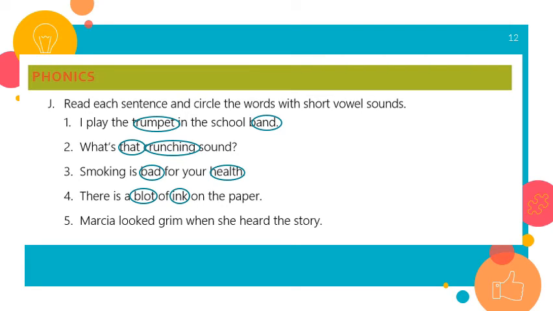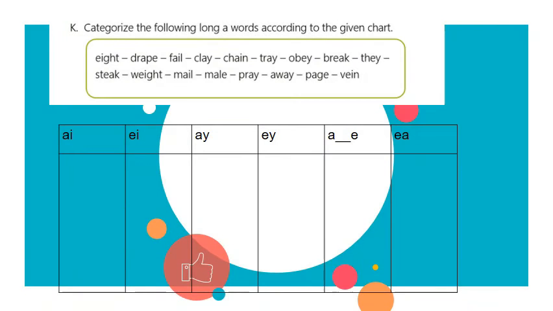Now, of course, I also have is and it and on, okay? But I'm not circling them. I'm only circling the main words. Number 5, Marsha looked grim when she heard the story. So I have the word grim and I have the word heard the story, okay? So these are the words with the short vowels.